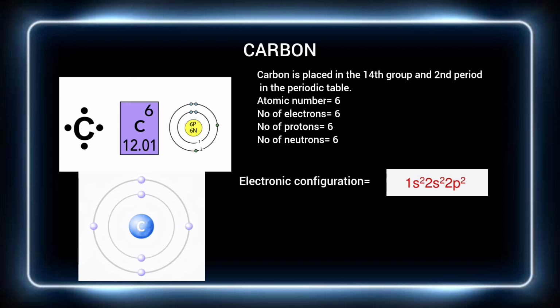The electronic configuration of carbon is 1s2, 2s2 and 2p2. With the help of electronic configuration, we can predict the number of valence electrons, which is 4. The number of valence electrons is the number of electrons present in the outermost shell. Here, in the case of carbon, the outermost shell is the second shell. There are 2 electrons in the s orbital and 2 electrons in the p orbital. In grand total, there are 4 valence electrons.